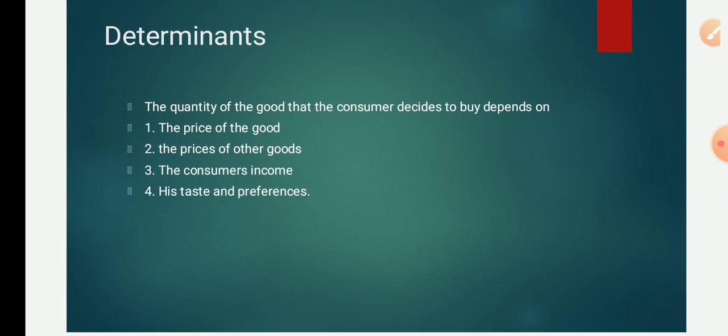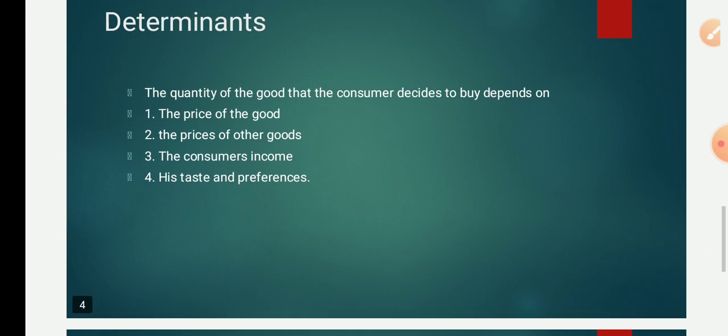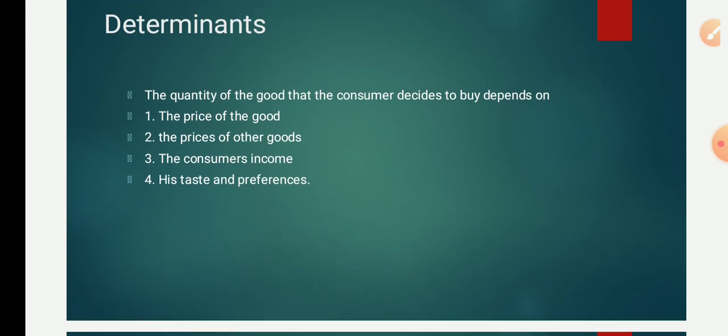So what makes the people buy 5 kgs? When the prices were high, the people were not even bothered to buy 1 kg. But now the people are ready to buy 5 kgs. What makes the difference? The price. Because of the price, the people are ready to demand the goods. So whenever the prices are cheaper, the people are ready to buy. That is the number one determinant of why people demand goods.